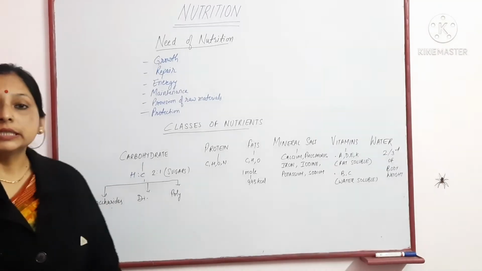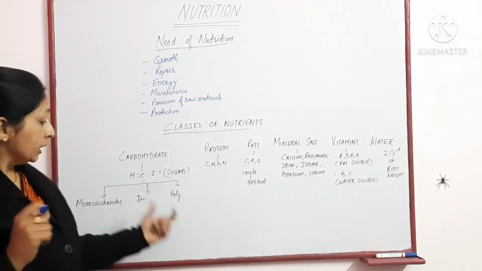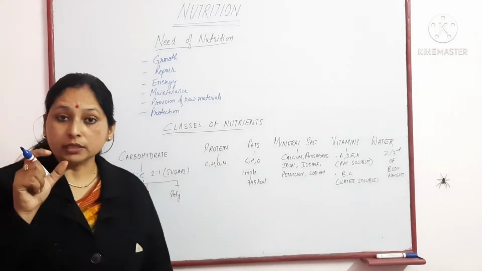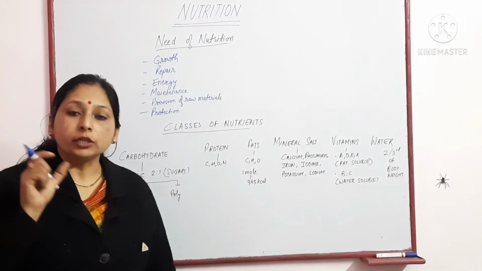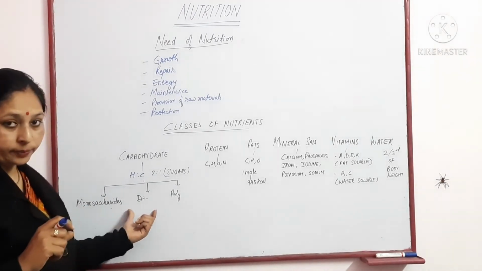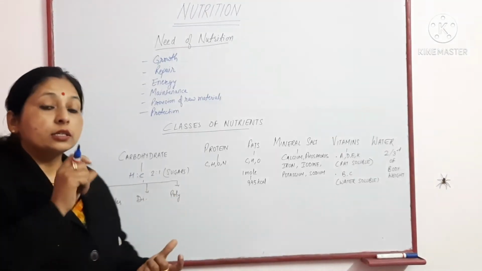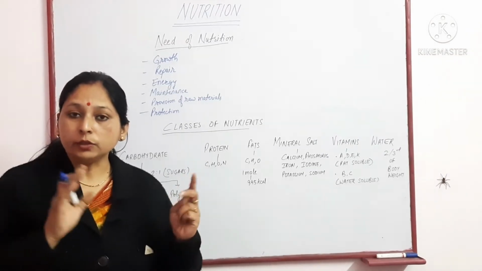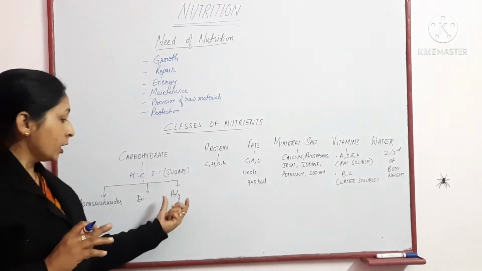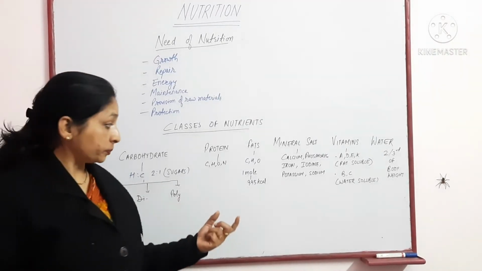The formula for glucose is C6H12O6. If two monosaccharide units are joined together, they form a disaccharide. If there is a long chain of monosaccharide units joined together, they form a polysaccharide.